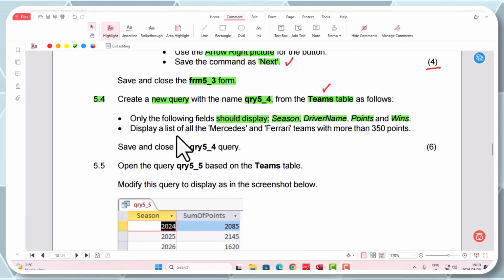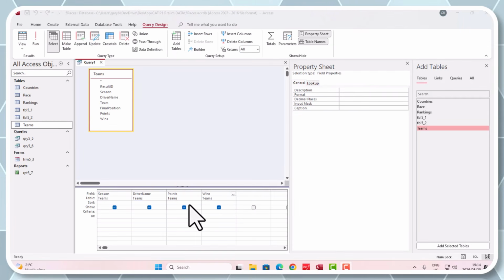Now it says, display a list of all the Mercedes and Ferrari teams with more than 350 points. Okay, guys, so they're giving us some criteria that this query should give us. They want Mercedes and Ferrari drivers, or teams, sorry, with more than 350 points. So let's go have a look at this. How do we do this? How do you eat the elephant? Let's do it piece by piece.